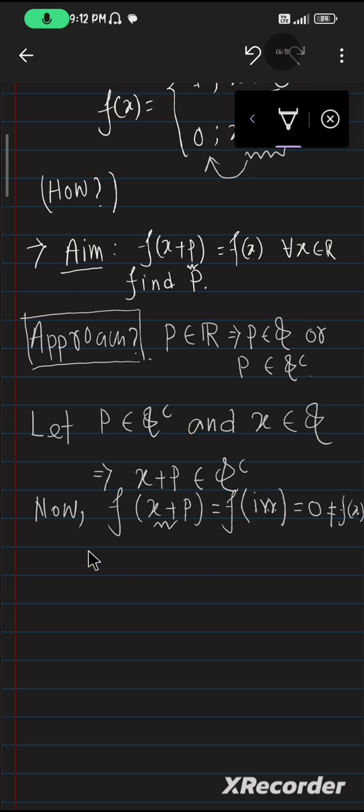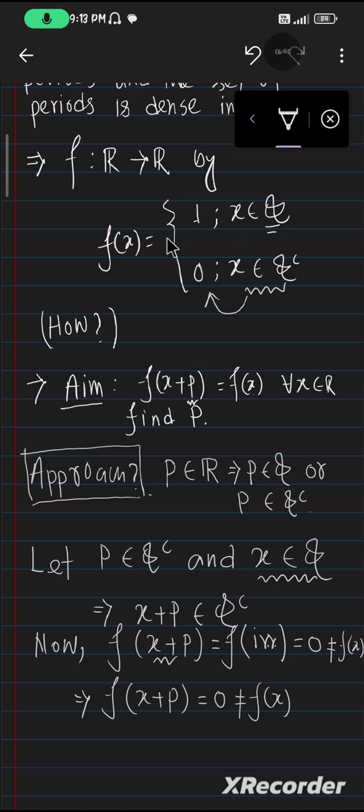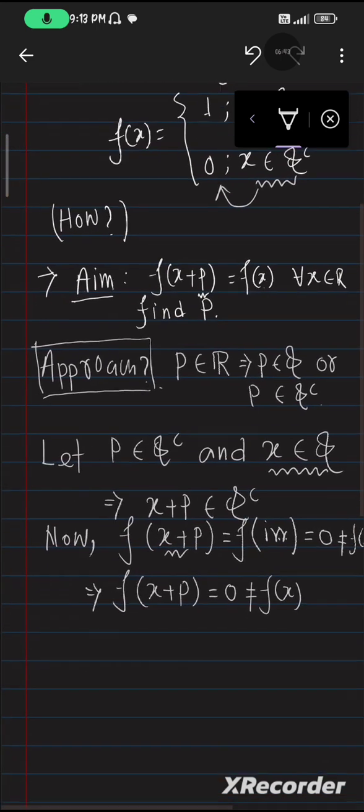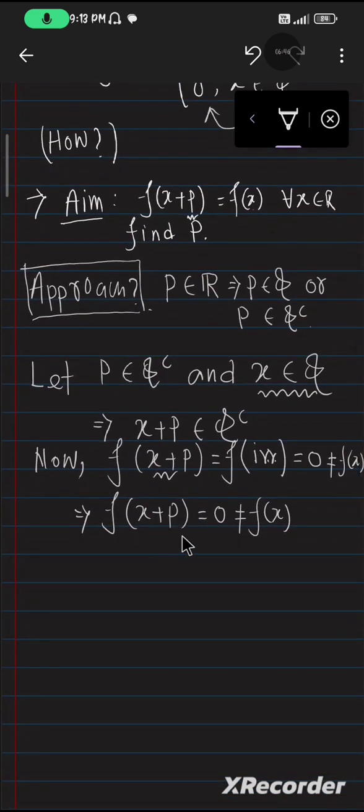Let me write this elaborately. We get f of x plus p equals 0, which is not equal to f of x. Why? Because we take x inside Q, rational, and when x belongs to rational, f attains 1. We know that 0 is not equal to 1. So f of x plus p is not equal to f of x for all x inside Q. Okay, so this is fixed.